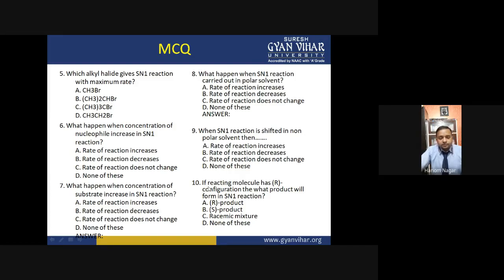Now the last question is: if the reacting molecule has R configuration, then what product will be formed in SN1 reaction? R product, S configuration product, racemic mixture, or none of these. What product will form in SN1 reaction if the configuration of the reacting molecule is R? We have seen this in the previous slides.